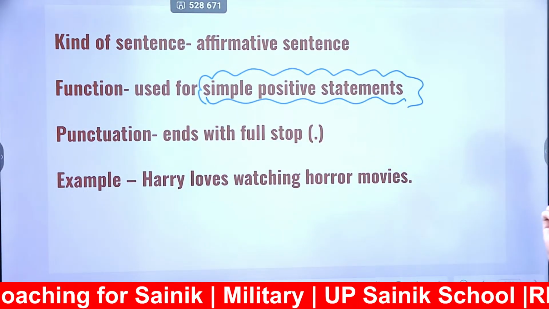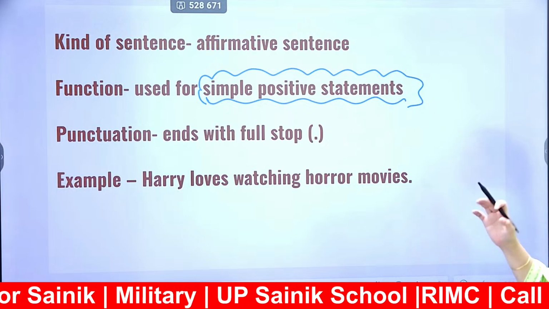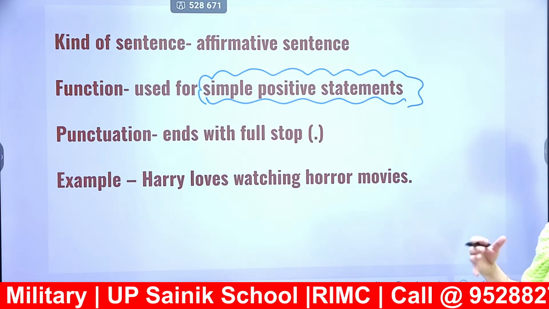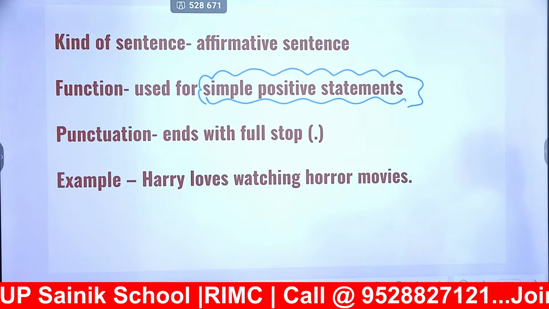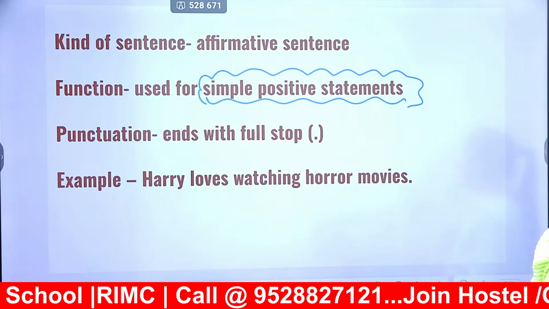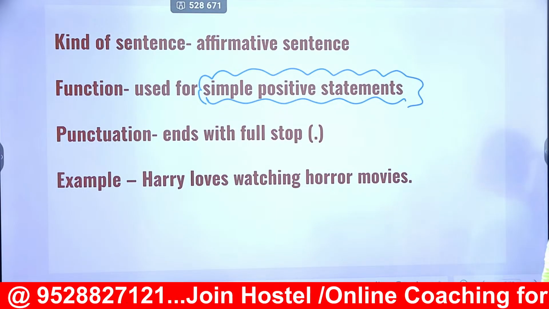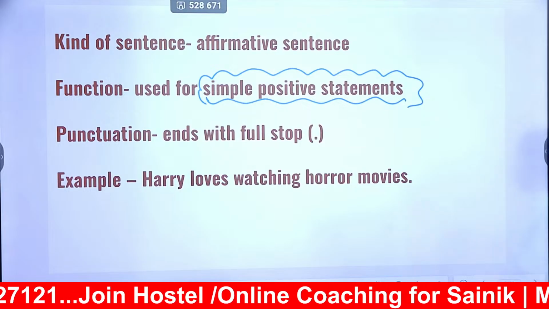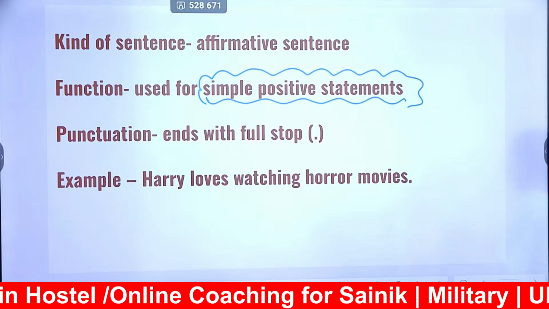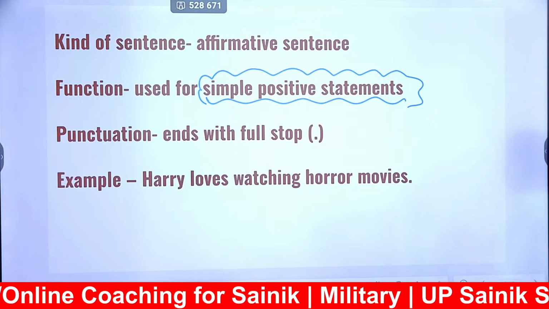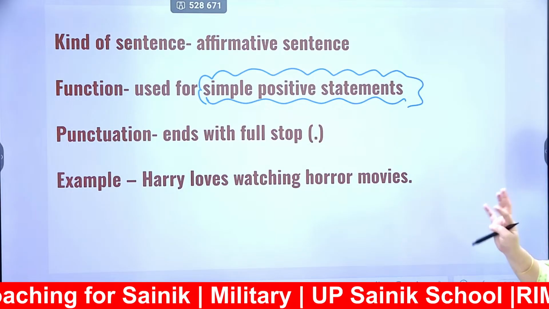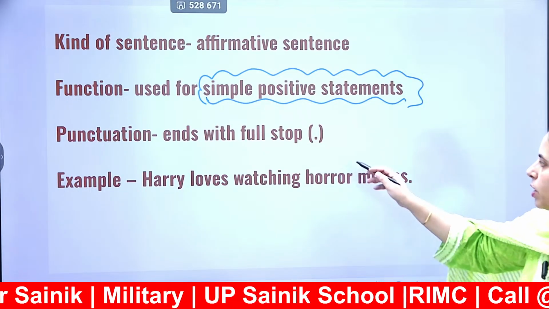Please don't confuse yourself with assertive. Assertive and declarative sentences give some information and could be positive or negative, but if negative, the sense of information will be useless. So assertive or declarative needs information to deliver, but this is a simple positive sentence. It also ends with a full stop.